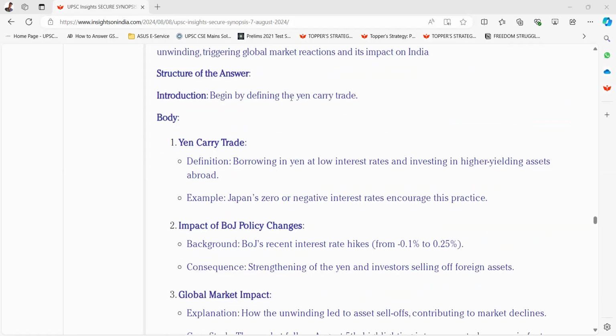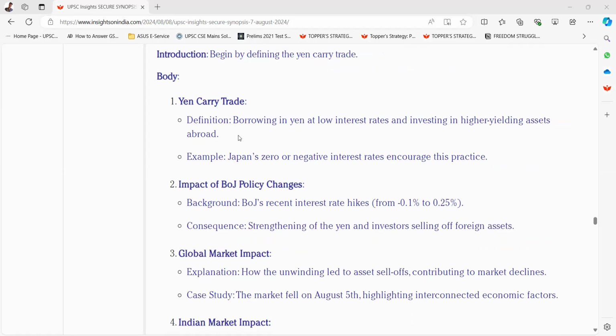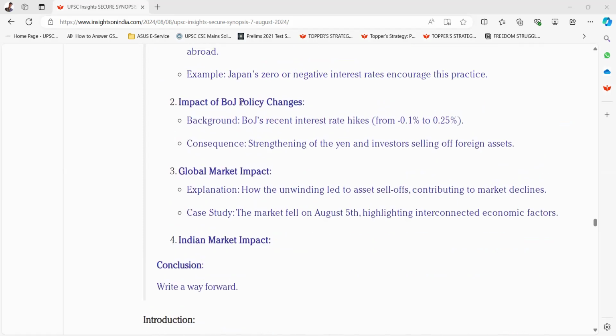Introduction. Begin by defining the yen carry trade. Body. Yen carry trade definition: borrowing in yen at low interest rates and investing in higher yielding assets abroad. Example, Japan's zero or negative interest rates encourage this practice. Second one is impact of BOJ policy changes.